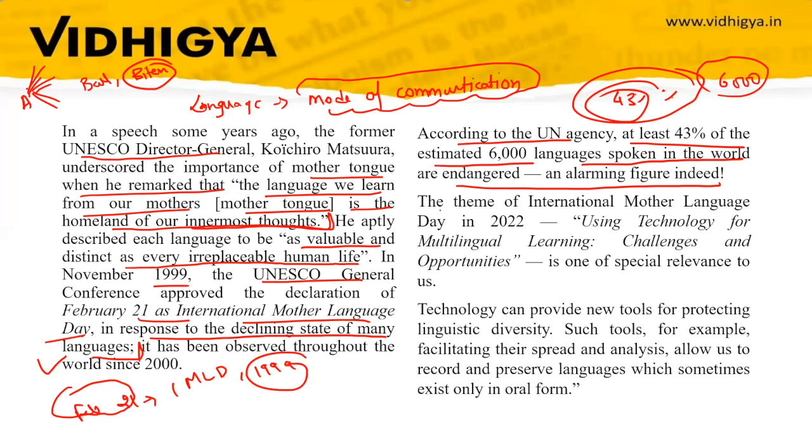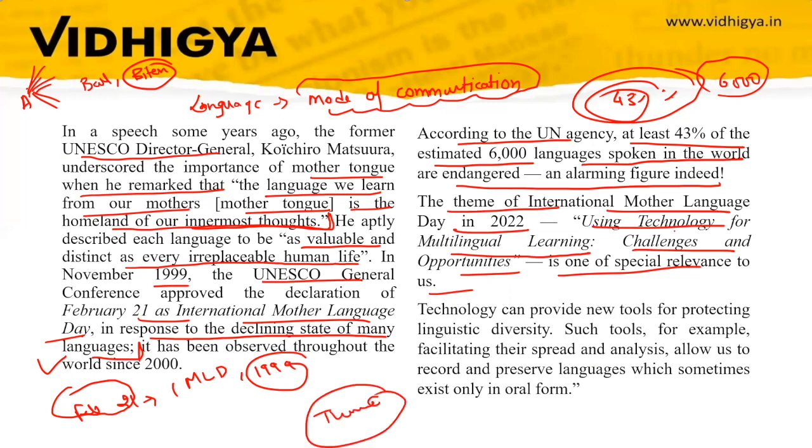This can be asked in a question: the theme of International Mother Language Day in 2021, using technology for multilingual learning, challenges and opportunities, is one of special relevance to us. So you have to remember the theme. The theme is using technology for multilingual learning: challenges and opportunities. So you have to remember the date and the theme, and that we started in 1999.